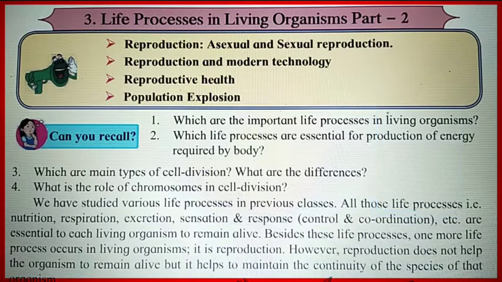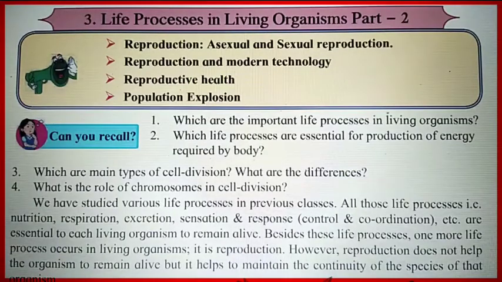Here we will understand reproduction. What is reproduction? It is the formation of a new organism of the same species. We will understand the types of reproduction, that is asexual reproduction and sexual reproduction. In asexual reproduction, only one parent is required.